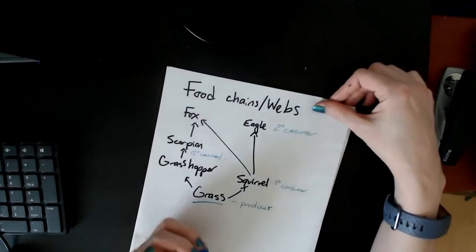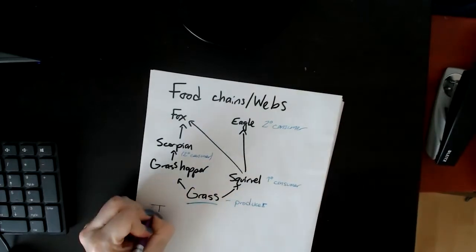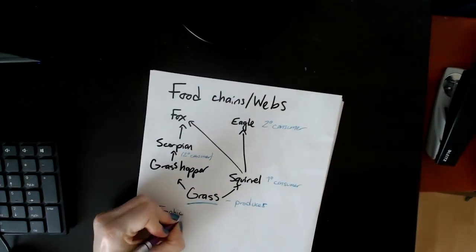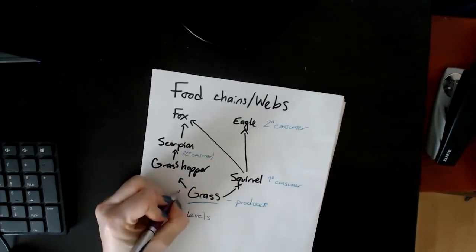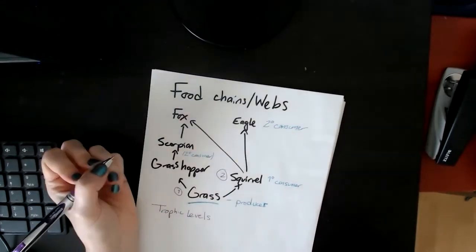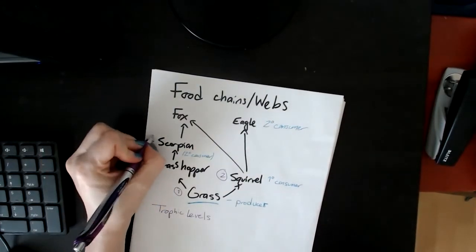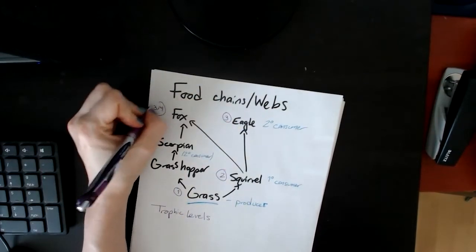And then the trophic levels would be, let me put that in a different color. The trophic levels are basically so the grass is the producer, so this is the first trophic level, then the squirrel would be the second trophic level, the scorpion would be the third, as would the eagle, and then this would again be the third and the fourth trophic levels. All right.